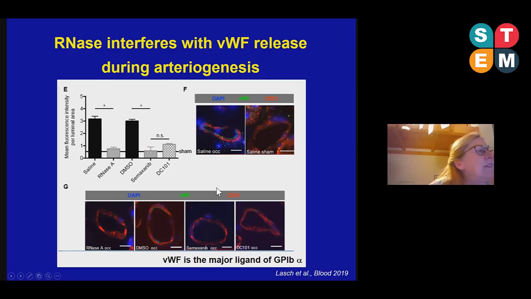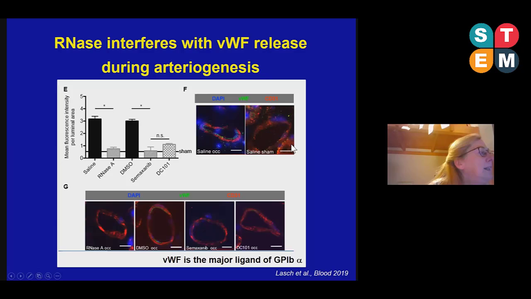And this time we administered an antibody which recognizes von Willebrand factor. This antibody was also labeled with a green fluorescent dye. And indeed, we found that ligation of the femoral artery, so induction of collateral artery growth, results in the release of the von Willebrand factor in growing collaterals. This was not found in resting collaterals of sham-operated animals.